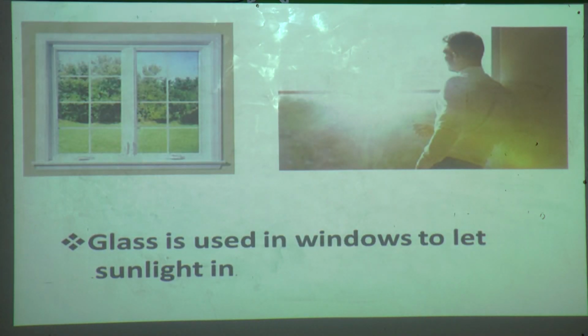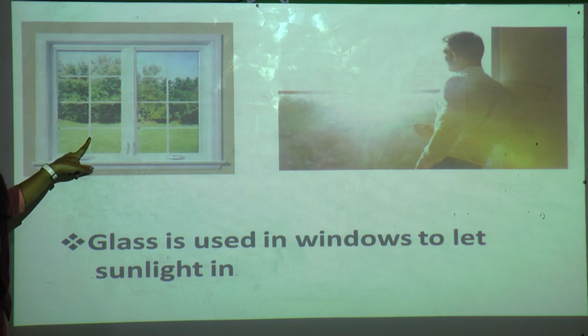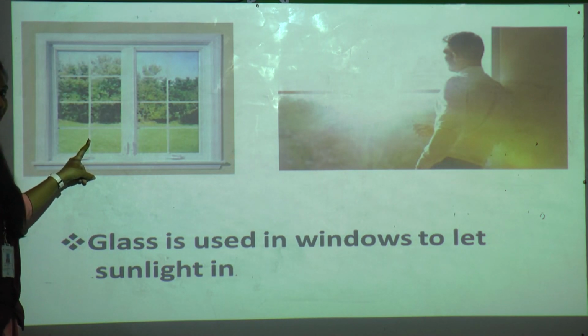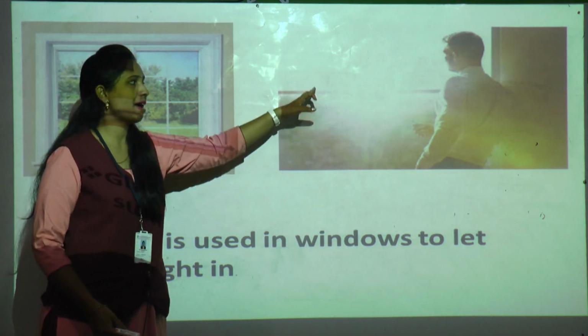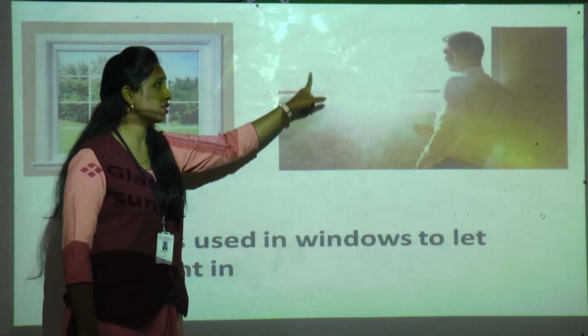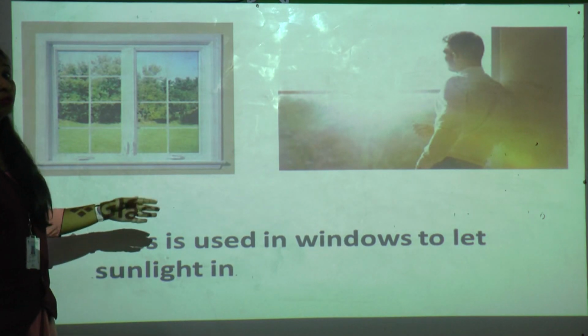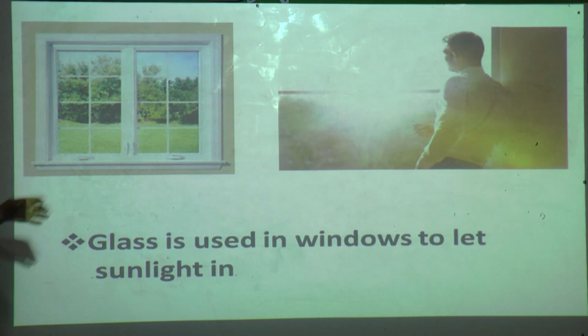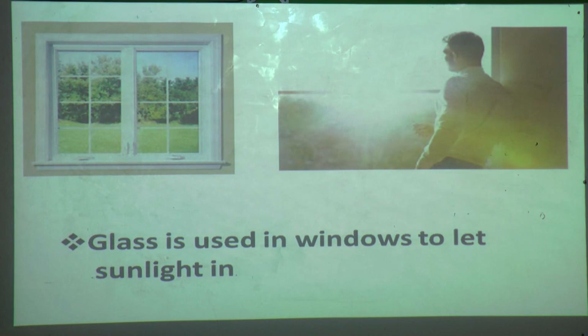Now glass is used in windows to let sunlight in. Now this is a window. Okay, we use transparent glass in the window. Why do we use transparent glass? Because to let the sunlight inside the house. The man is standing inside the house. Here one glass is there and the sunlight is coming through the glass. How is it coming? Because the glass is transparent, so sunlight can come inside the house.